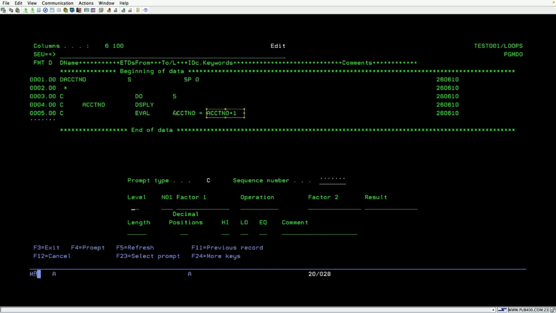Okay, number plus 1. Eval is basically assigning this value to this variable. Eval is basically assign the variable, display the value in the variable. Okay, these are some meanings. So you open the loop with do, right? I wanted to close that loop. How can we close it? End do. End do is closing the loop.